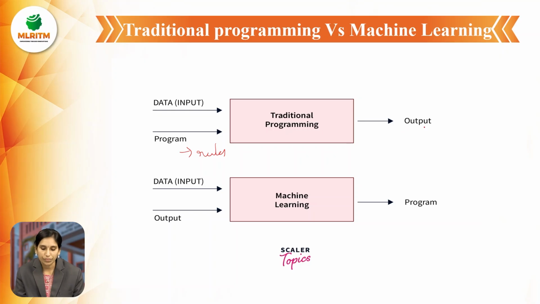For example, input data is 2 and 2, and we give the arithmetic operation 2 plus 2 as the instruction. Then the traditional programming gives the output 4.